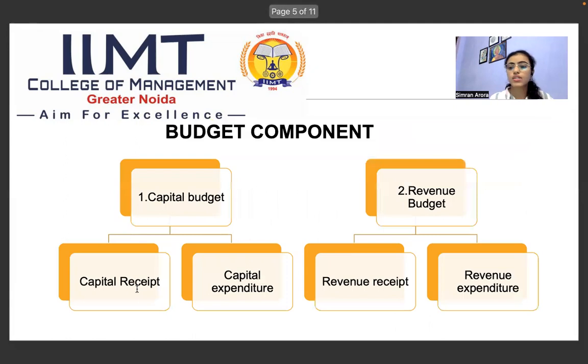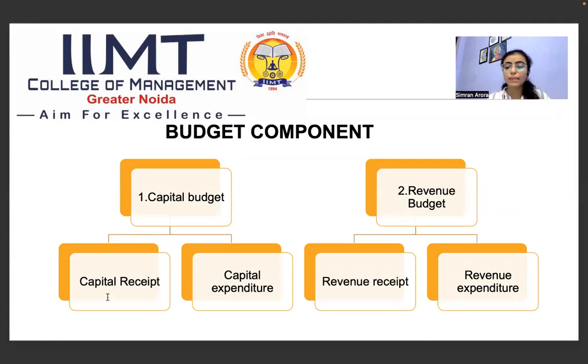The next topic is budget components. There are two components in a budget. The first one is capital budget. The second one is revenue budget. So what is a capital budget? Items which impact either the asset or the liability of a country are the capital budget. The revenue budget, which impacts neither the asset nor the liability of a country, is known as the revenue budget.